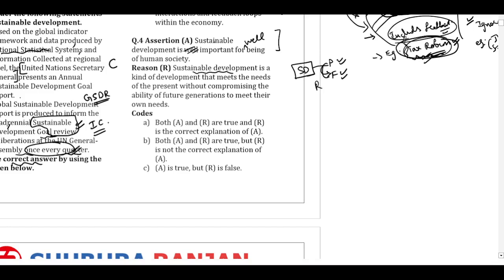So is sustainable development important for the well-being of human society? Definitely, this is correct. And they have given the definition of sustainable development here, so this is also correct, and this is the reason for this assertion. So our option will be both A and B are true: the assertion and reason are true, and the reason is the correct explanation of the assertion. So it will be option number A. This question is asking about the definition of sustainable development.